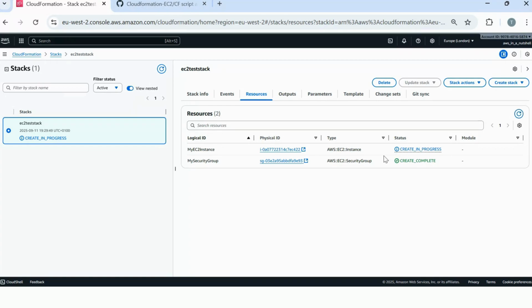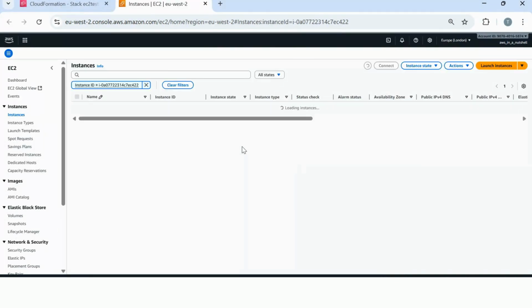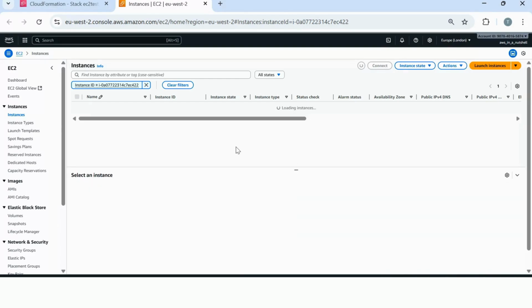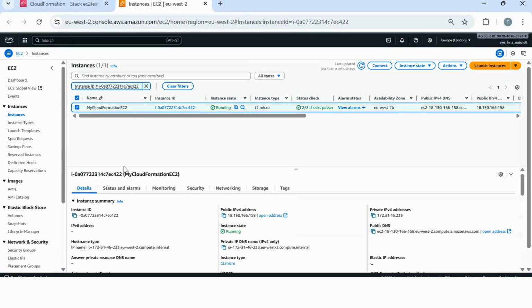It always is the case if you have an EC2 with a user data script. It does take a little bit longer to spin up. So we can see that they're both now complete. So we can click on the EC2 hyperlink. It's going to load for us. And you'll see it's running and it's passed the status checks.